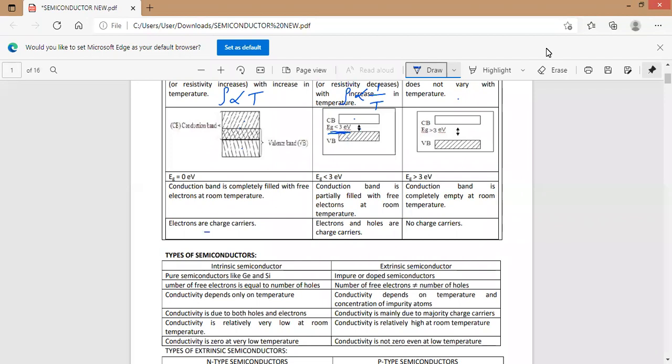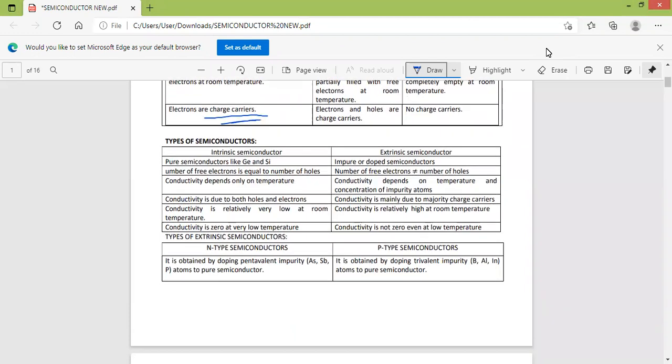So in conductors, electrons are the charge carriers. But in case of semiconductors, both electrons and holes are the charge carriers. There are no charge carriers in case of insulators because there is no conduction.